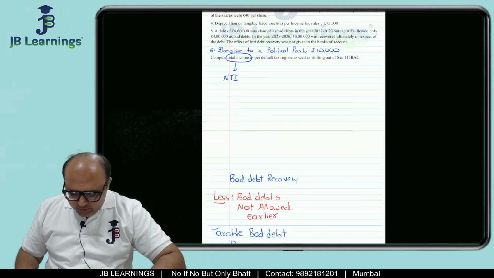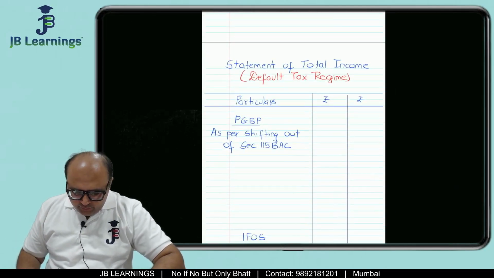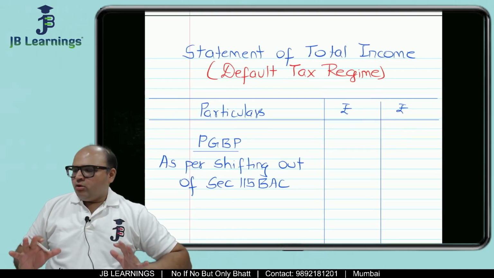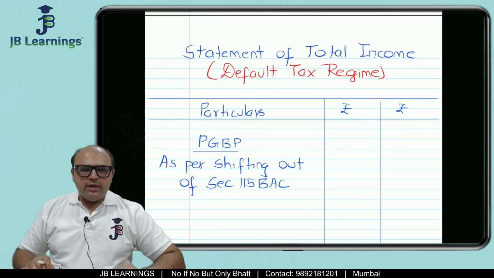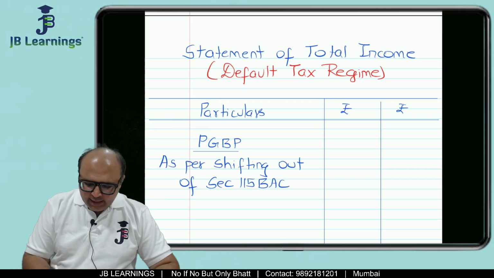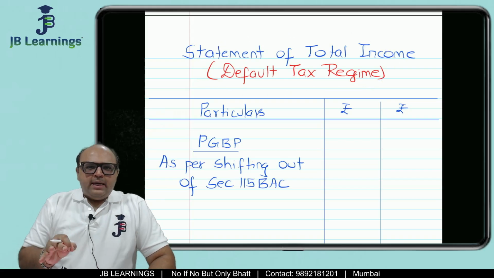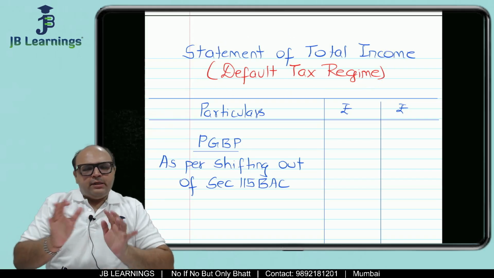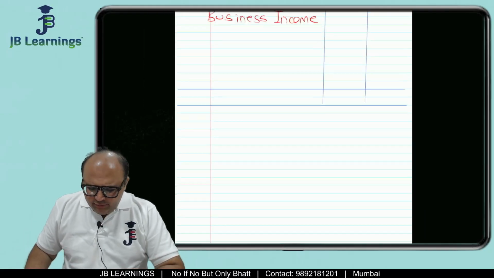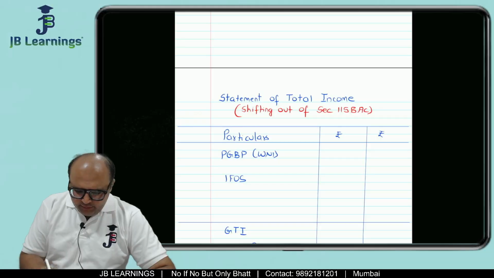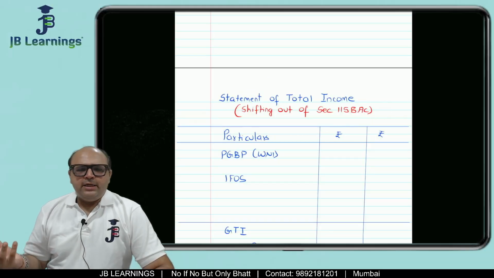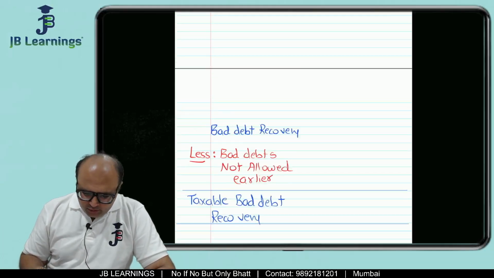When we solve the sum as per 115BAC, which is the default tax regime, donation to scientific research is not allowed. But if shifting out of 115BAC is concerned, then any donation made to scientific research is also allowed.